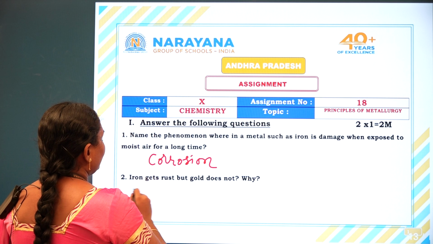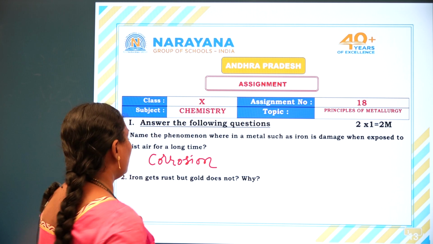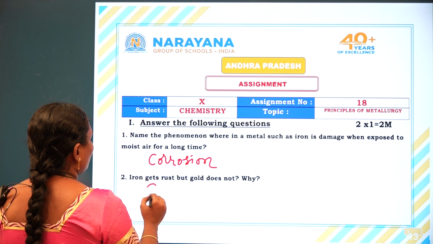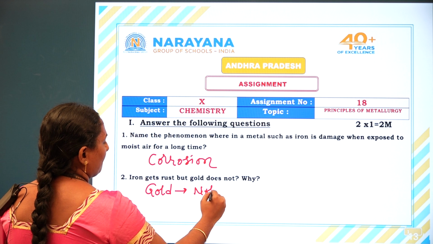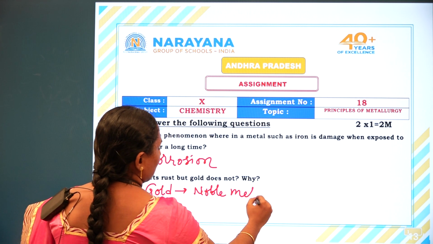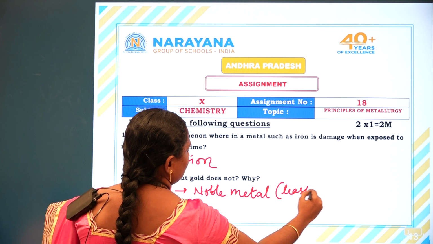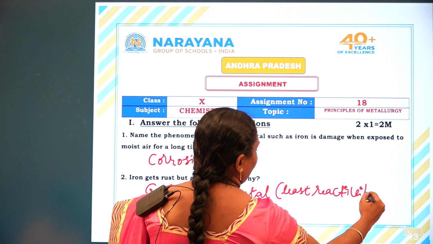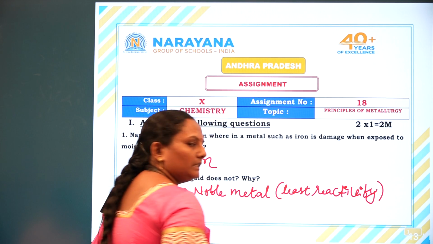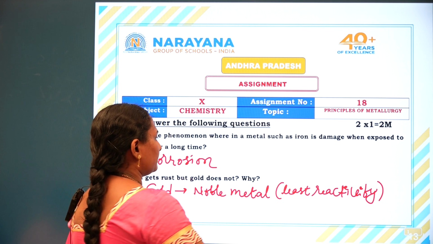Next, iron gets rust but gold doesn't. Why? Because gold is a noble metal. Why is it considered a noble metal? Because of its least reactivity. It won't react with air and moisture. That's why it is considered a noble metal as well as a precious metal.